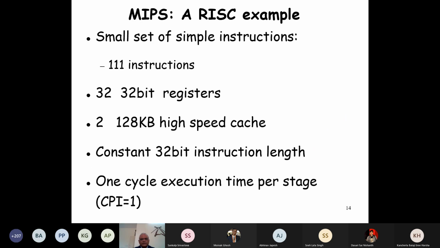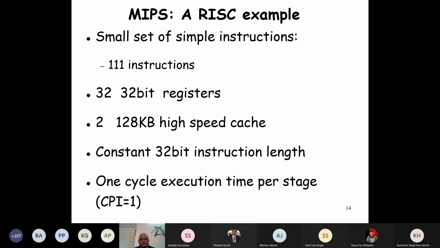And we are going to discuss the MIPS assembly language, the instruction set architecture. We have chosen MIPS because it is there in the book that we are following, and also because it is a free architecture. It's there in the book, and also all RISC instructions are very similar. If you know MIPS assembly code, you can also write assembly code for any other RISC architecture, for example ARM. Just small differences.